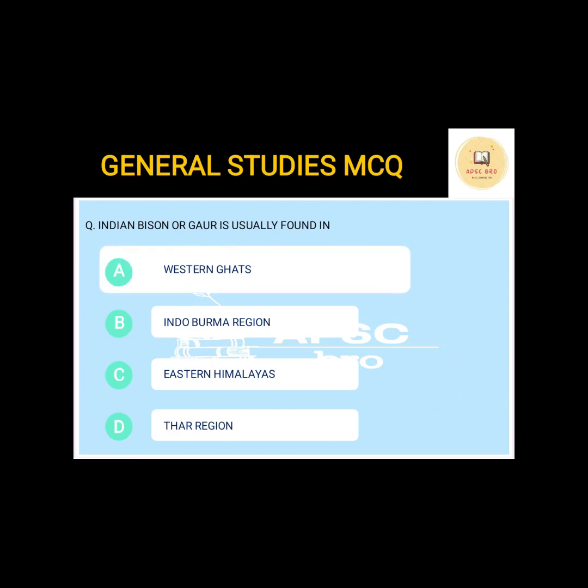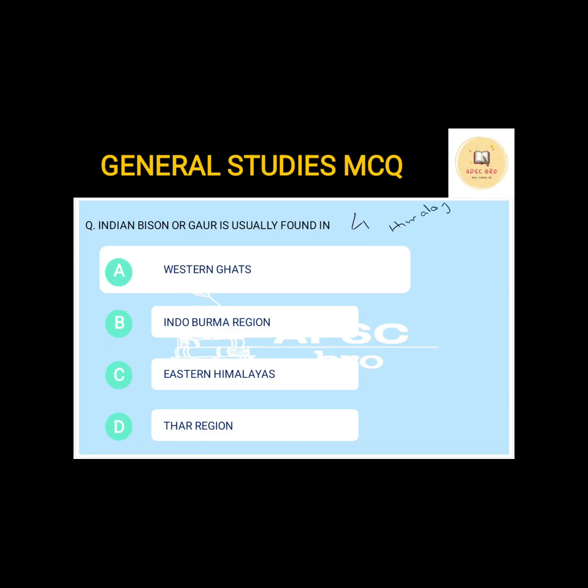Now this question will give you an idea of various topics that are important from the exam point of view. This can be important for APSC or UPSC both. The first thing, all these regions that I have mentioned here, Western Ghats, Indo-Burma region, Eastern Himalayas, are very important from the biodiversity point of view. Now, if you know, there is something called biodiversity hotspots. How many biodiversity hotspots are there in India? There are 4 biodiversity hotspots in India.